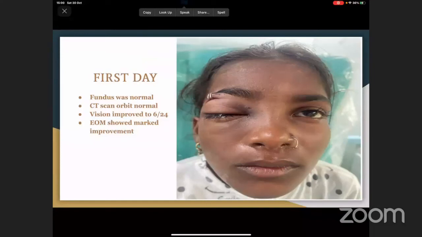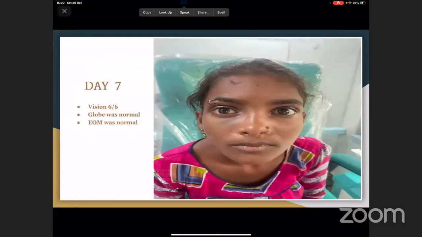So this is the first day picture after repositioning of the globe. The fundus was normal, there is a little bit of lid edema, extraocular movement shows marked improvement, and vision has improved up to 6/24. And this is the day 7 picture. Here you can see the stapler wound has healed up, and the eye was absolutely normal. Vision is 6/6, the globe was normal, and extraocular movements were also normal. On the first postoperative day, we did a CT scan of the orbit as well as the brain, which was normal.